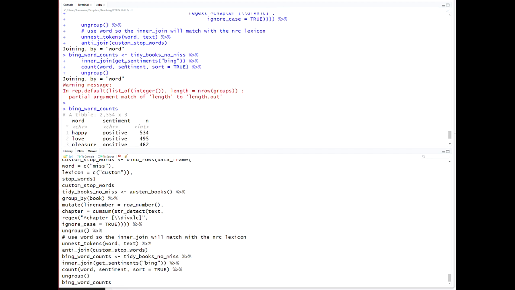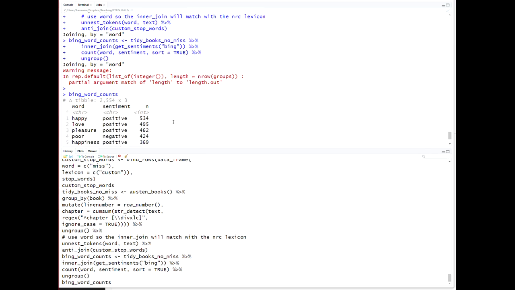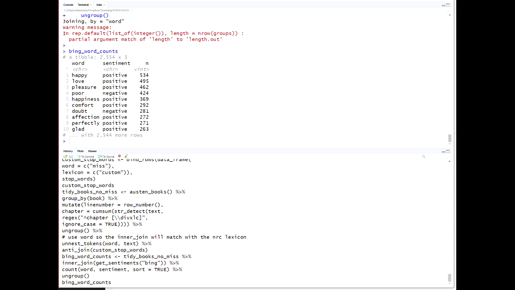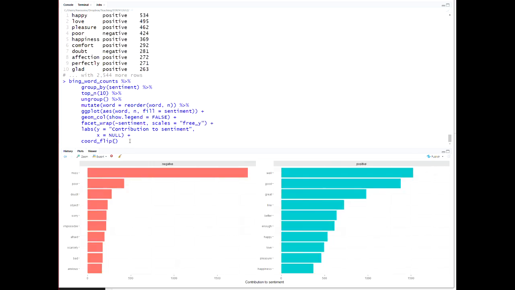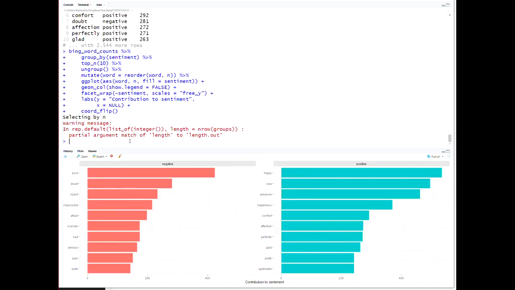So we inner joined with the Bing sentiments and then did a count and ungrouped them. Similarly, I can do the same sort of visualization that I did before, redoing that without the word miss in it. I see now these words are appropriate to be in the analysis.